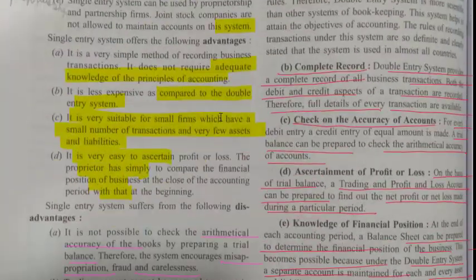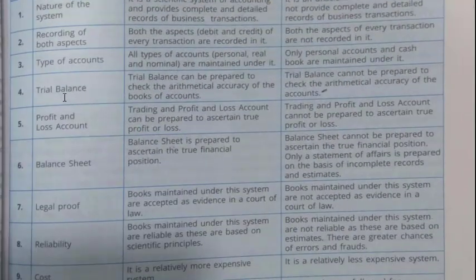Now the next point is profit and loss account. Trading and profit and loss account can be prepared to ascertain true profit or loss. In double entry system we can create profit and loss account, whereas in single entry system trading and profit and loss account cannot be prepared to ascertain true profit or loss. So this is for single entry system.